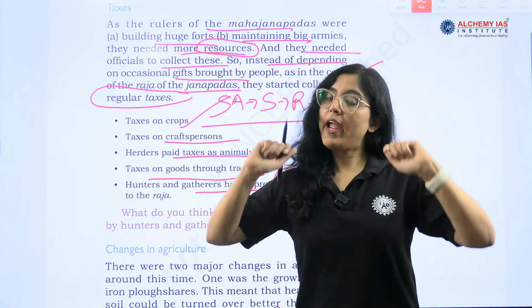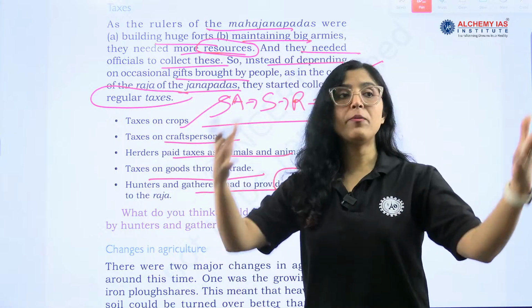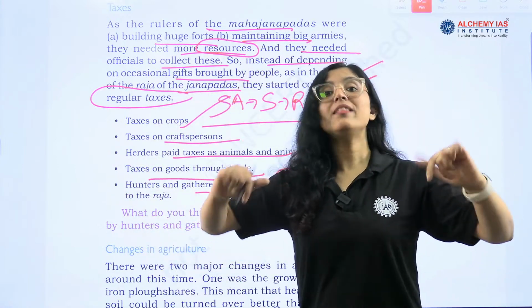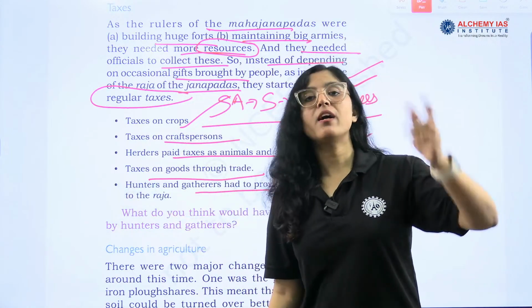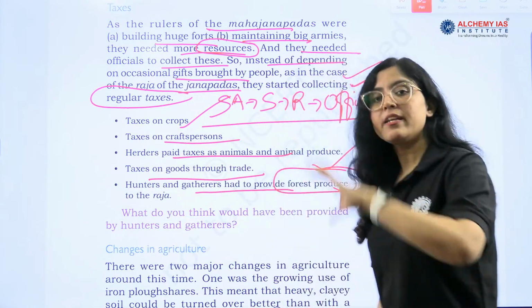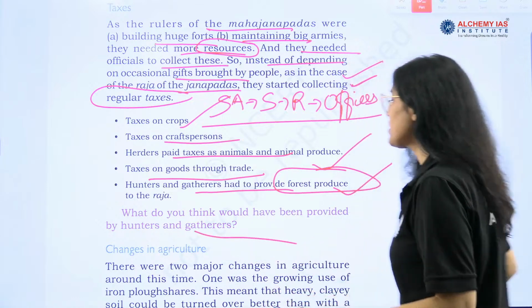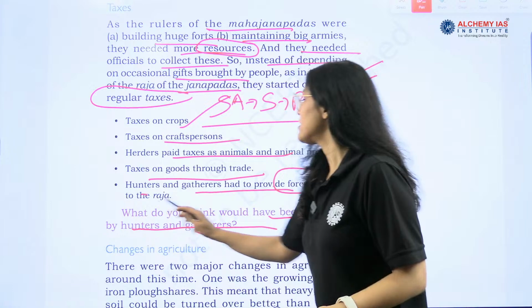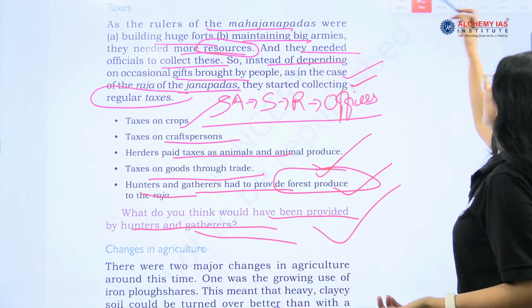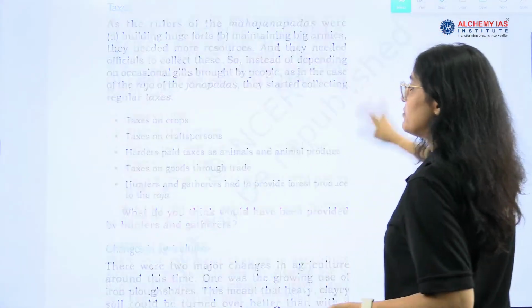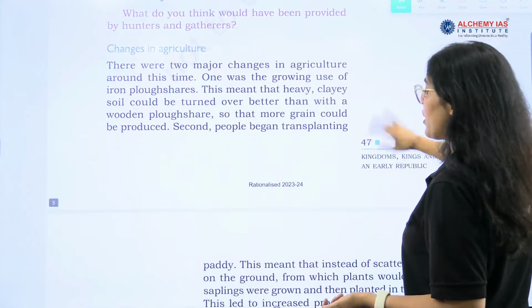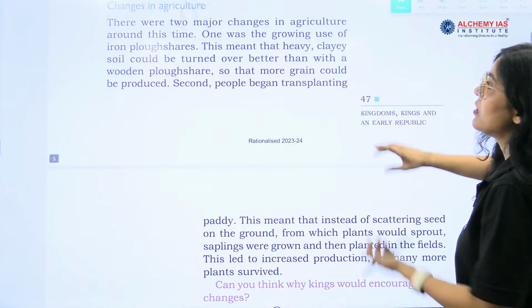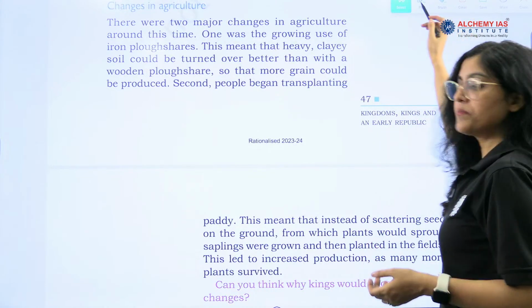So, any kind of contribution by the people, different sections, because there were different professions of people. So, in their capacity, they were paying the taxes to Raja, right, in cash or kind. Now, what do you think would have been provided by hunters and gatherers? So, see, forest produce, right, the things that they have, only that thing they will be able to give, yes or no? Okay.